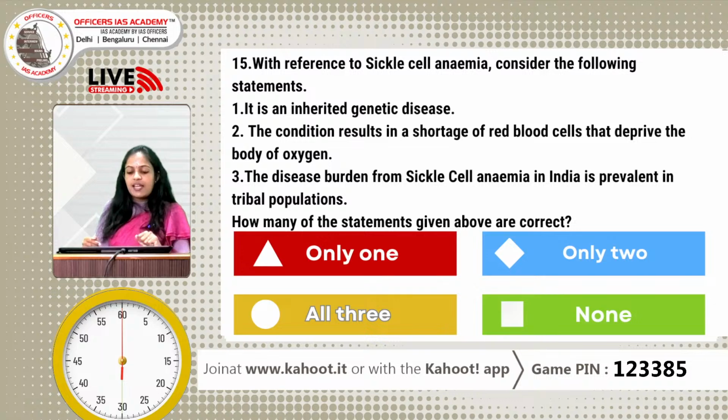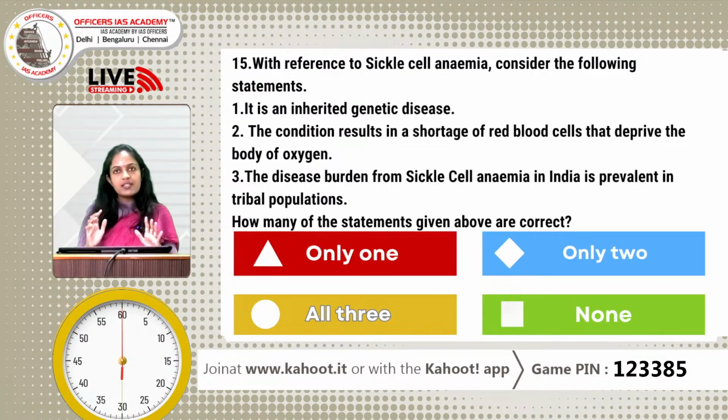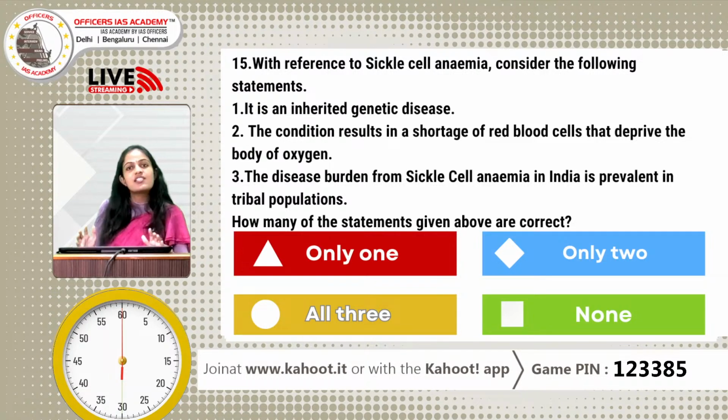The third statement is that sickle cell anemia is prevalent among the tribal populations. It is mostly present in the central Indian districts. The tribes which are mostly affected are Pawara, Bhil, Madia, Gond from Maharashtra and all that. There are small pockets in the states of Gujarat, Maharashtra, Chhattisgarh, Odisha and all these regions. So, can you treat this? It is a genetic disorder. So, complete elimination is definitely going to be a challenge. So, the treatment options which are available for now are gene therapy and stem cell therapy transplants.